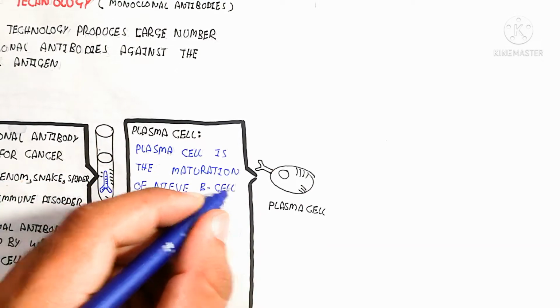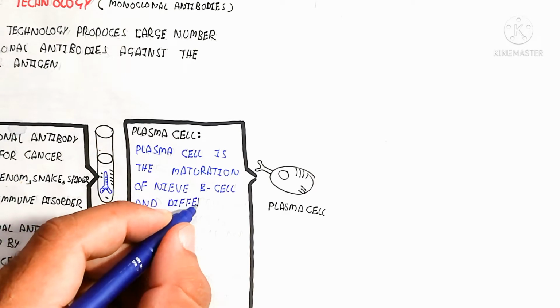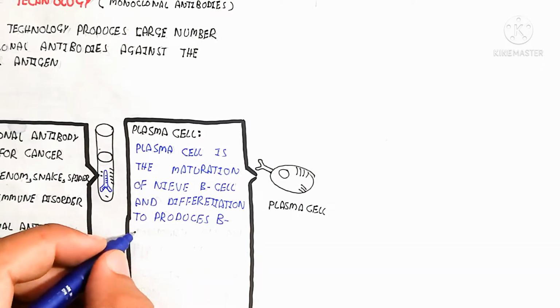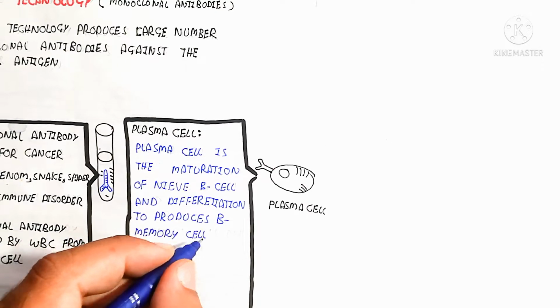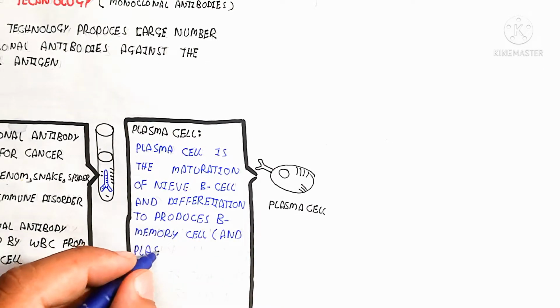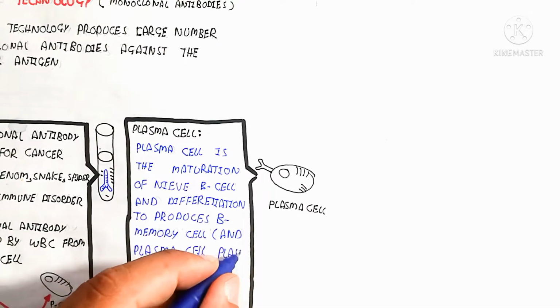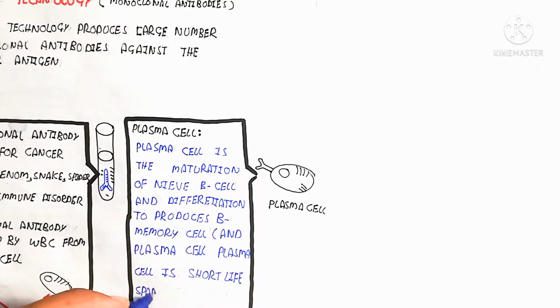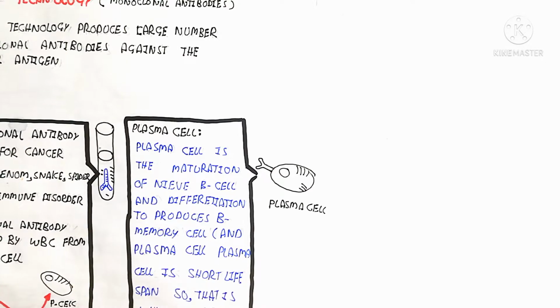The cell has a short lifespan. That is why we use hybridoma technology, which produces the hybridoma cell. It means the plasma cell is converted to a hybridoma cell, which is important.